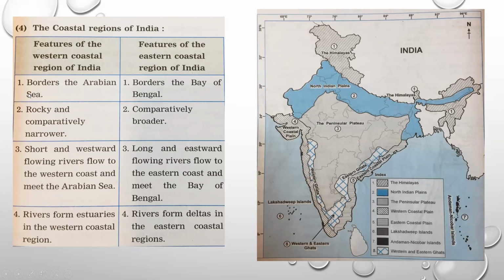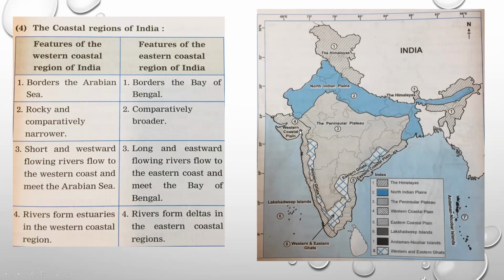The first point is that the western coast of India borders the Arabian Sea. So here, this western coast of India, this border is for the Arabian Sea. So the Arabian Sea is over here. And opposite to that, the eastern coastal plain borders this Bay of Bengal. So this part is the Bay of Bengal.